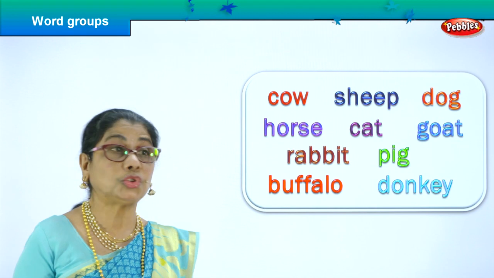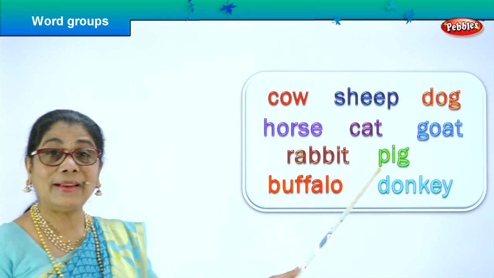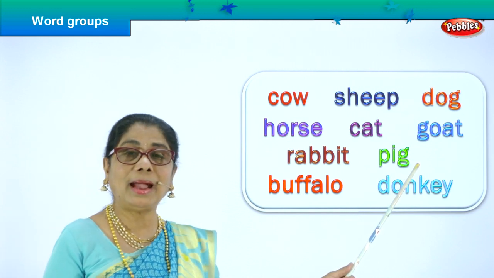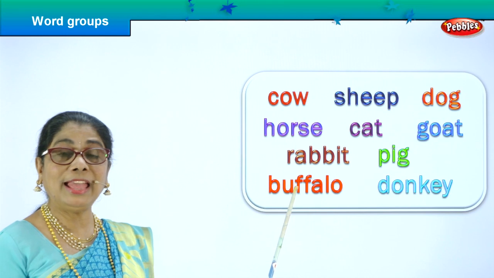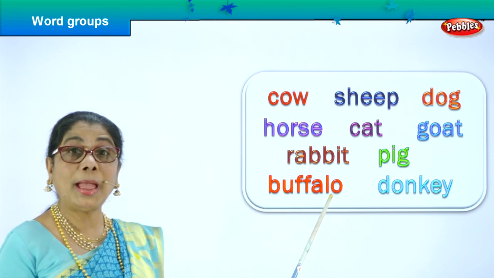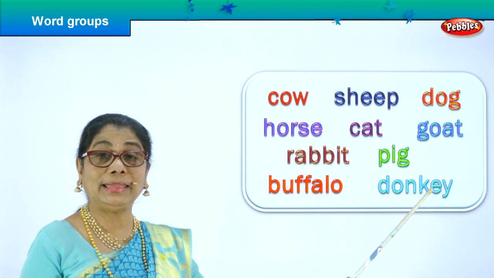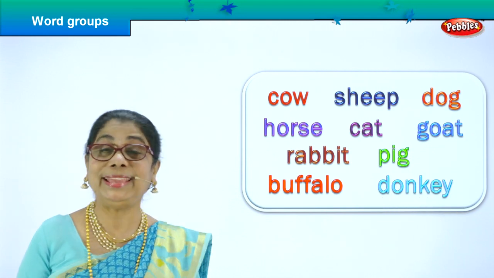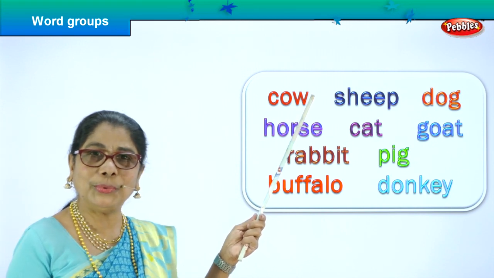G-O-A-T, goat. R-A-B-B-I-T, rabbit. P-I-G, pig. B-U-F-F-A-L-O, buffalo. D-O-N-K-E-Y, donkey. Good.